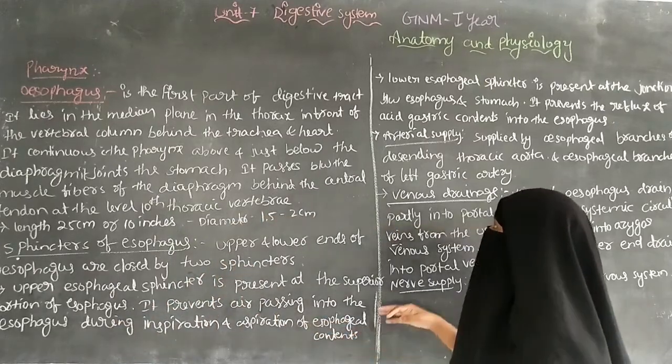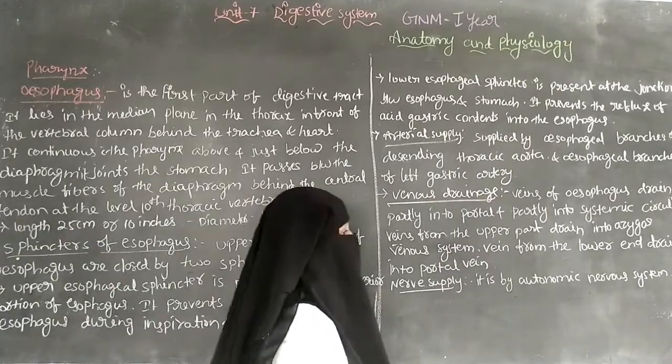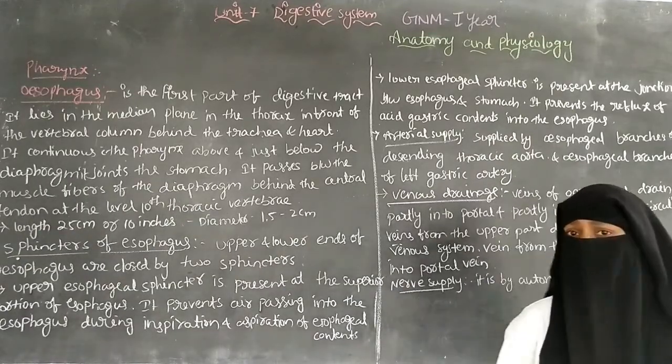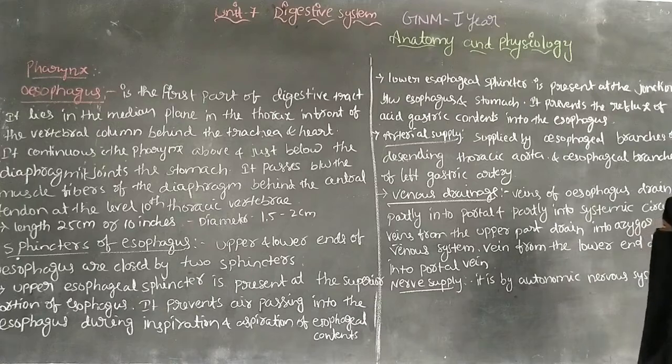The next one is the lower esophageal sphincter. The lower esophageal sphincter is present at the junction between the esophagus and the stomach.